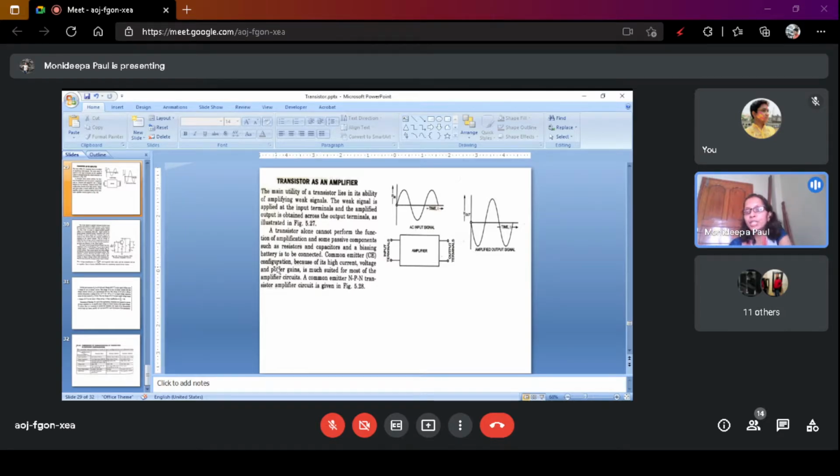Common emitter configuration, because of its high current, voltage and power gains, is much suited for most amplifier circuits. Out of the three configurations, common base, common emitter, common collector, common emitter transistors are normally used for amplifier circuits. A common emitter NPN transistor amplifier circuit is given in this figure.